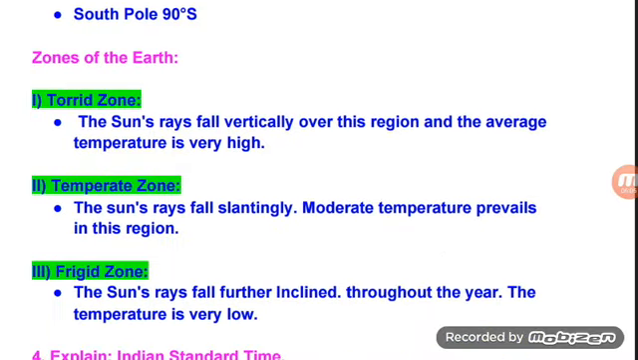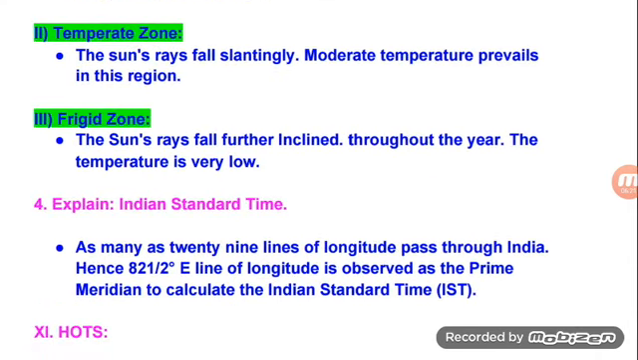Zones of the Earth. Torrid zone. The sun's rays fall vertically over this region and the average temperature is very high. Temperate zone. The sun's rays fall slantingly. Moderate temperature prevails in this region. Freezer zone. The sun's rays fall further inclined throughout the year. The temperature is very low.